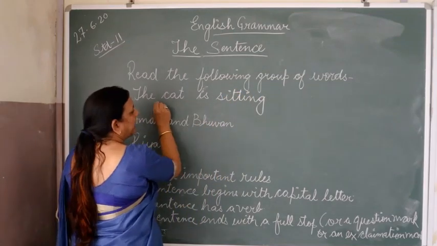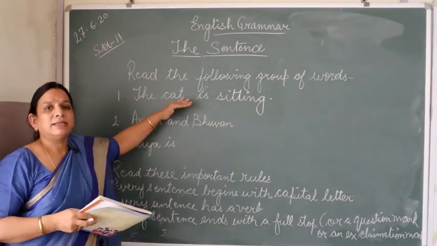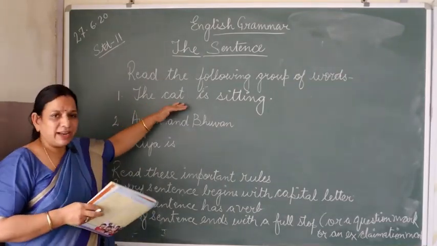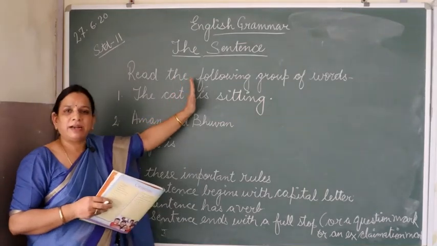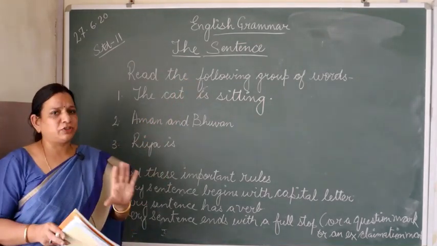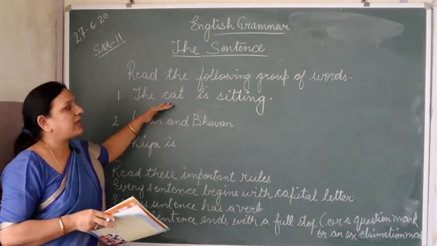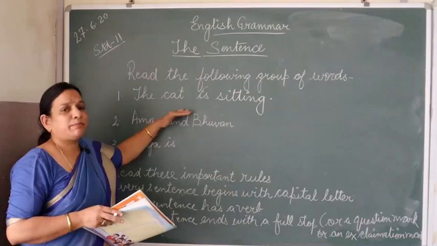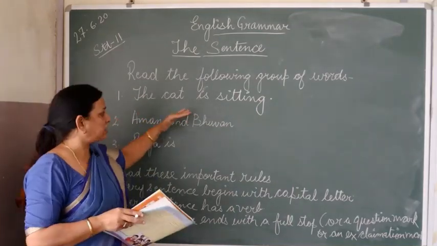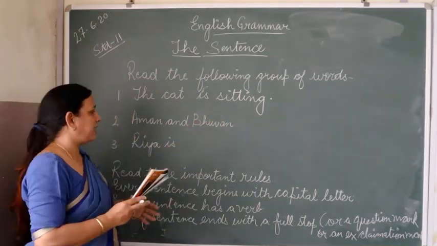When we write the cat is sitting, then it becomes a complete sense. Now you are finding it complete. First we had written only the cat. The cat is nothing, it's only a cat. It's not giving you any meaning. Now when we have written the cat is sitting, then it becomes a complete sense. Now it has become the full sentence, complete sentence.